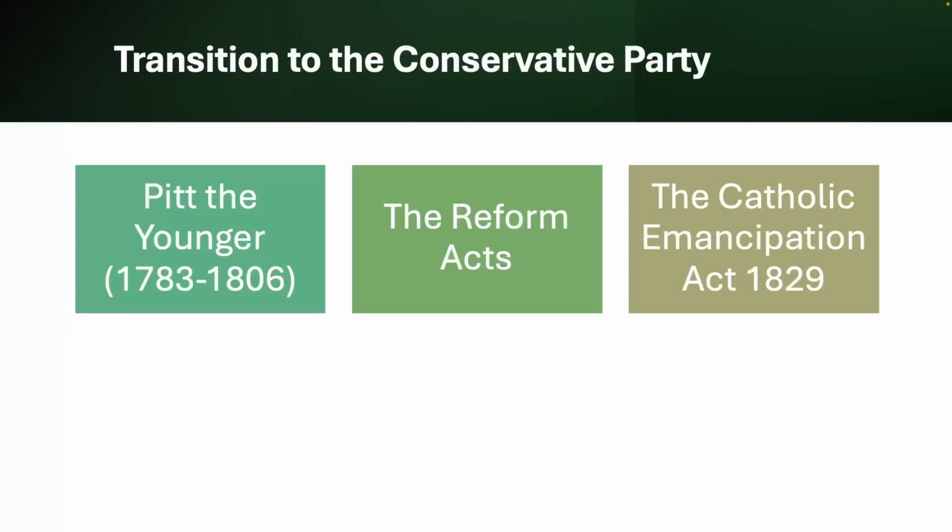The Catholic Emancipation Act of 1829 was another such example of a transition into the Conservative Party. It was a provision which was championed by Sir Robert Peel and marked another turning point. Peel was a key figure in the transition from the Tory tradition to what becomes known as the modern Conservative Party today. And the emancipation of Catholics essentially allowed, through this legislation, people who were Catholic to hold office and to vote, signalling a more inclusive politics.